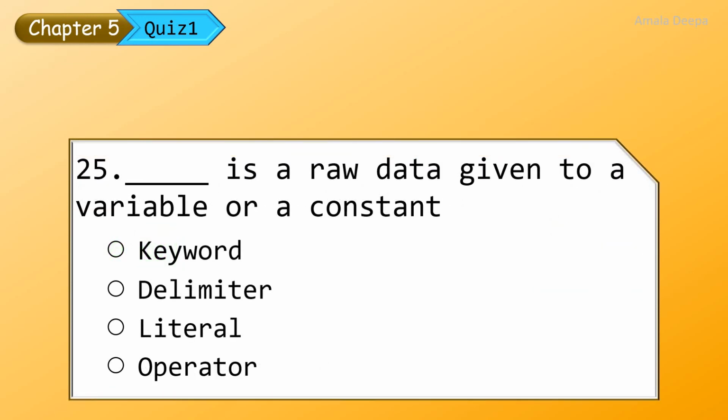Dash is a raw data given to a variable or a constant. Literal. Literal is a raw data given to a variable or a constant.